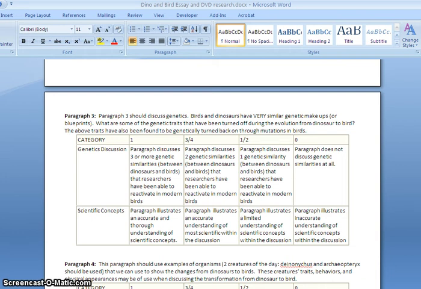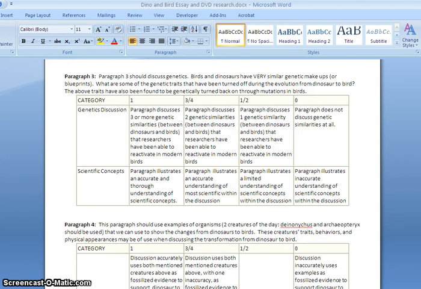So that said, I want you to talk about at least 3, okay, genetic similarities between dinosaurs and birds. Okay, researchers in the video uncover 3 of these. You can use those 3, and you can go beyond that if you'd like to go ahead and research on the internet as well. Okay, but dinosaurs and birds are very genetically similar.